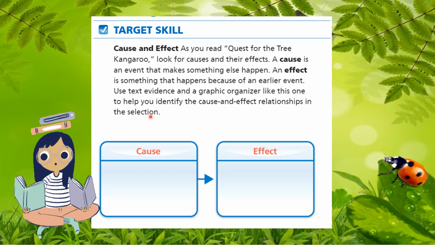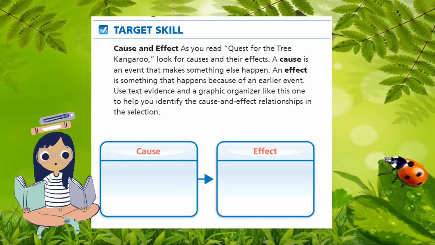So in reading Quest for the Tree Kangaroo, and at the same time practicing the skill of identifying cause and effect, we can use the following graphic organizer so that we can identify the relationships among ideas. An example of a cause-effect relationship would be, if we continue hunting animals, then there will be an imbalance in the ecosystem.